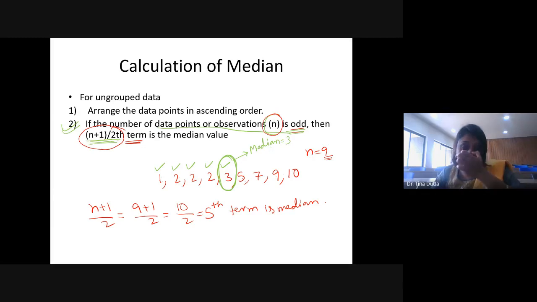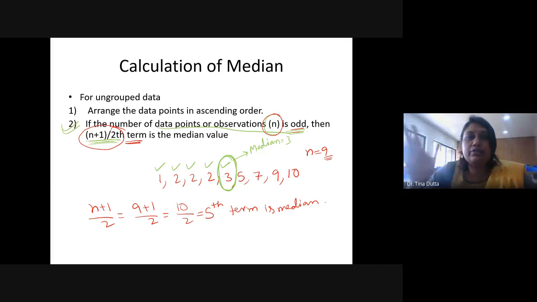When you are applying the formula and the number of observations is odd, you just have to calculate the (n plus 1) by 2th term. Now what happens when you have a very small data set, for example just 9 data points from 1 to 10? You can arrange them in ascending order and, just by looking at the data, tell which one is the middlemost value.